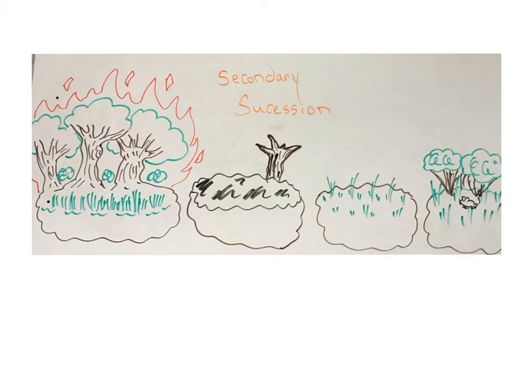Okay, now going back to succession. So if we look at our pictures here, we had the large wildfire, the big trees burnt down. We had microorganisms growing in the second picture. The third picture, we have some grasses and some small rodents. Fourth picture, more grasses, a few small trees, and some shrubs and stuff like that. And eventually, we're going to have larger and older trees keep moving in and grow, and we're going to go back to that same first picture, albeit without the fire.